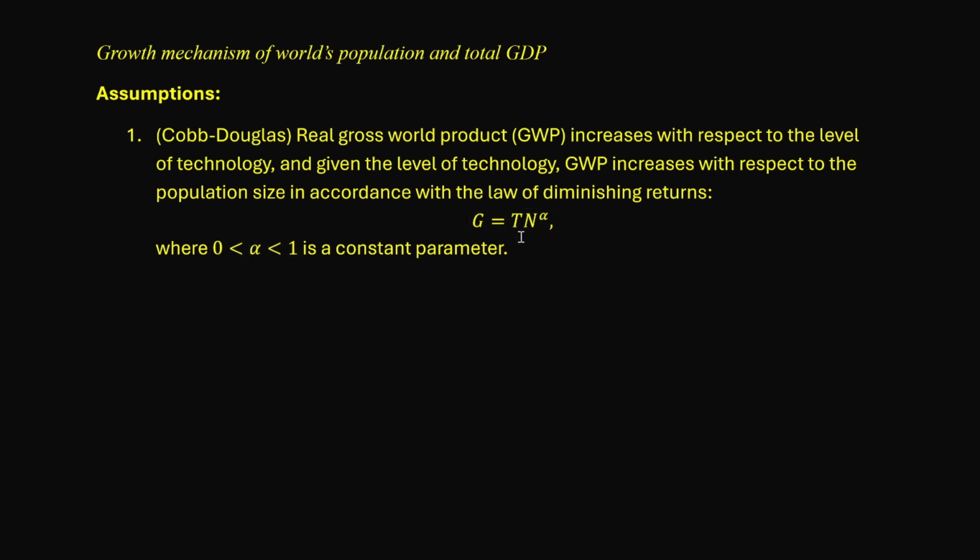So in the formula, the factor T stands for the level of technology. And given T, G is a power function of the population size n. The exponent alpha is positive to make sure that G is an increasing function of n. But why do we want alpha to be less than 1? This is where the law of diminishing returns comes in.